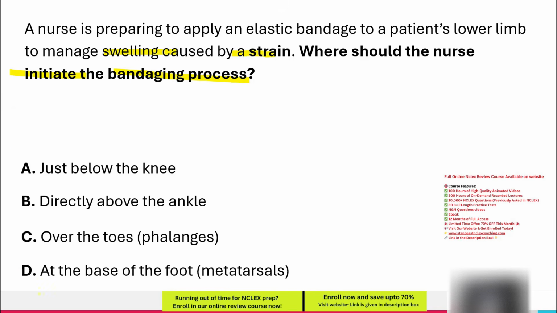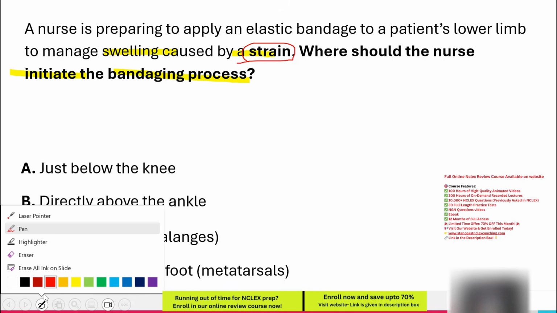Before moving to the options, let's understand the condition in question. Strain refers to the stretching or tearing of muscles or tendons, commonly due to overuse or excessive force. It often leads to pain, swelling, and limited movement in the affected limb. Elastic bandages are used to reduce swelling and provide support, promoting healing while preventing further injury. The bandage must be applied from the lower part of the limb upward to assist circulation.